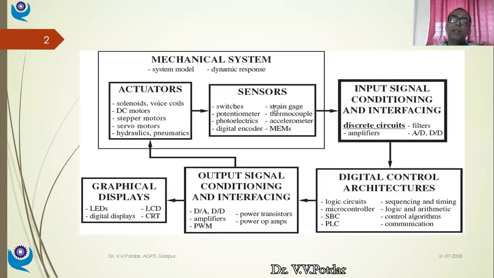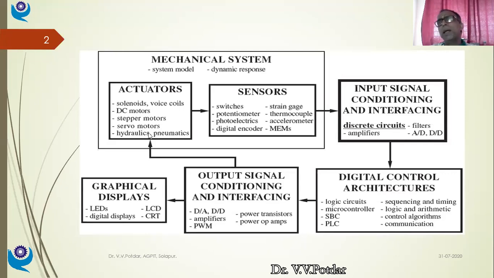Whatever signal is generated from the sensor cannot be directly given to my actuator because this signal will be a raw signal. It cannot actuate my devices. Devices in the sense, if I have a DC motor, my transducer sensor signals will not be able to drive the DC motor. It will be a weak signal. So I require some intermediate modifying devices before the signal is sent to the actuator, isn't it?